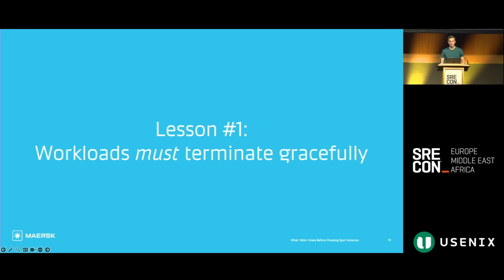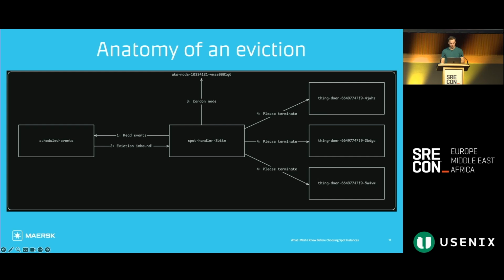One of the things we learned very quickly is that our workloads absolutely must terminate gracefully. In our system, this is what the architecture of an eviction looks like. The exact architecture here will vary depending on which cloud you run in. We run in Azure, so in our case it looks like this. If you run in other clouds, the cloud platform might do more of this for you automatically. For example, if you run on AWS with Karpenter, that will do most of what's shown here for you. But in our case, we have this set up.